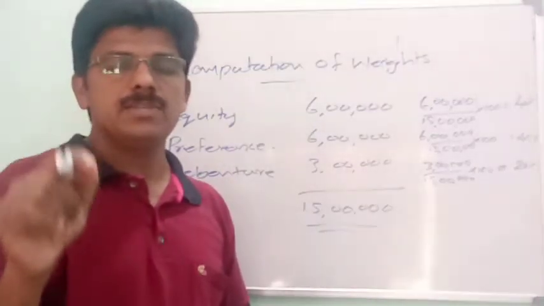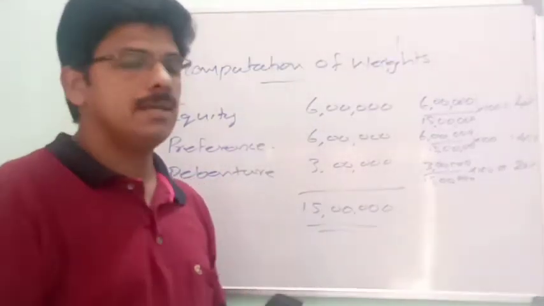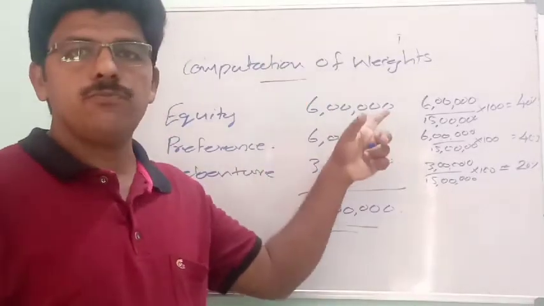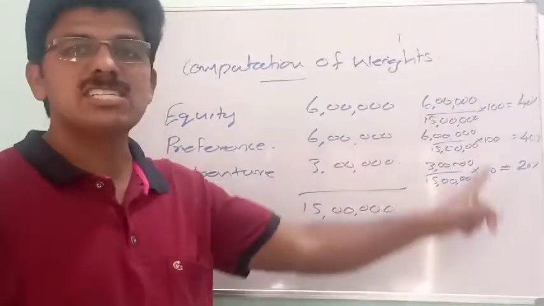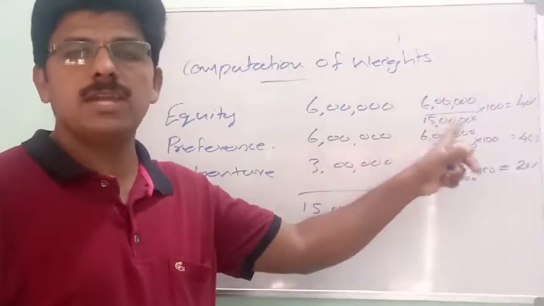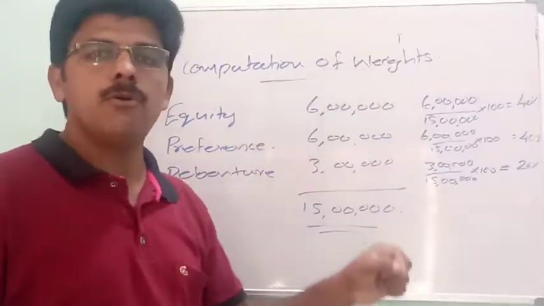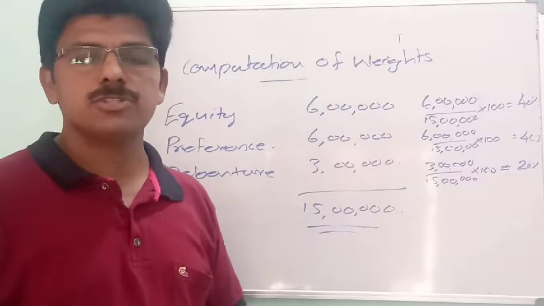So we can calculate weighted average cost of capital by multiplying cost of different sources of finance with these weights. Okay, cost into weight is equal to weighted cost. Then total up all the weighted cost to get a weighted average cost of capital.